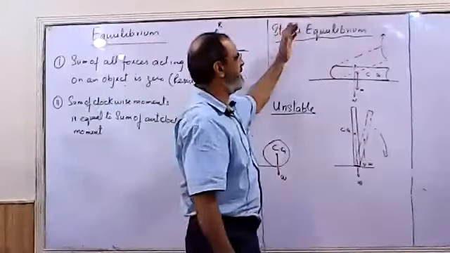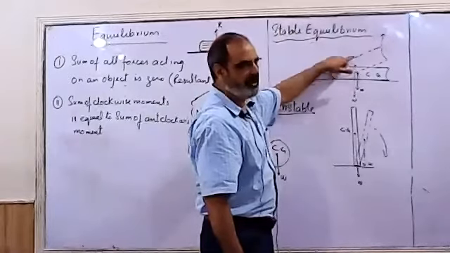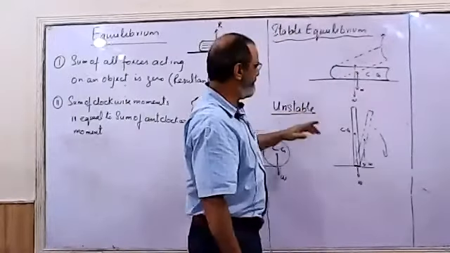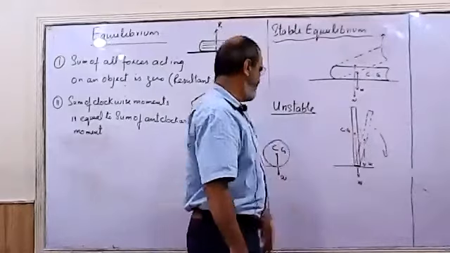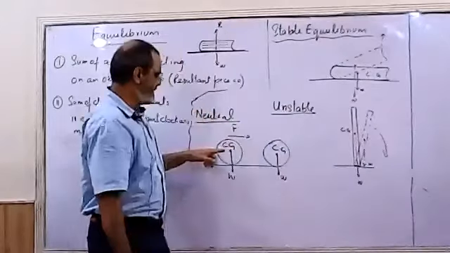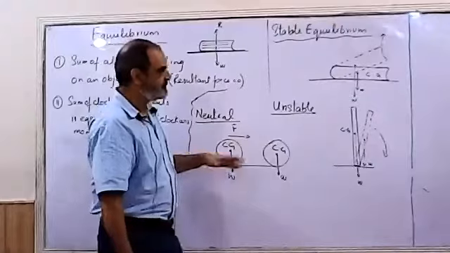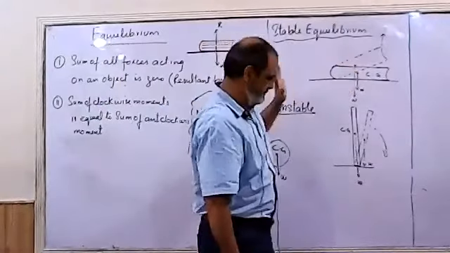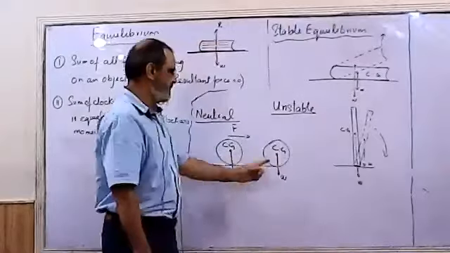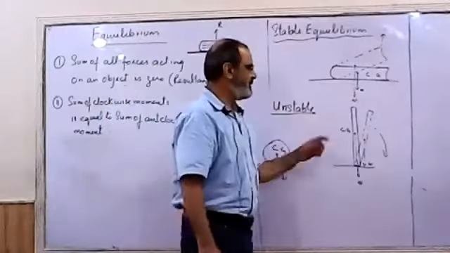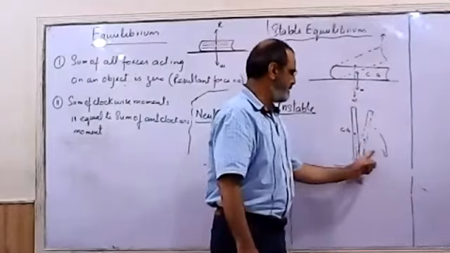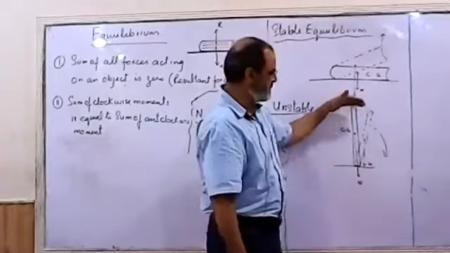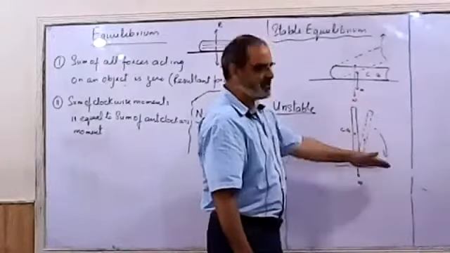So in case of stable, center of gravity is raised. In case of unstable, center of gravity is lowered. In case of neutral, center of gravity remains at the same level. In stable, weight was always passing through the base. Even in this case, weight is always passing through the base. In unstable, the weight lies outside the base if we change its position, which topples it down.